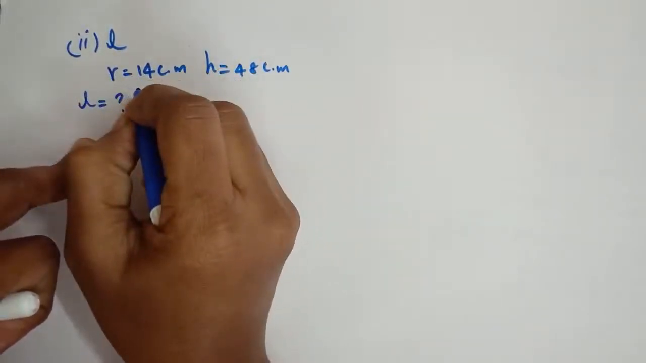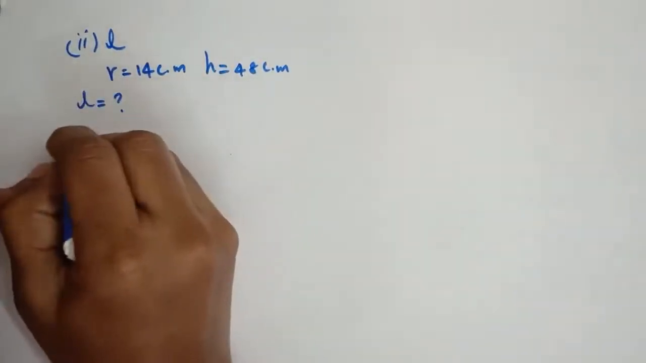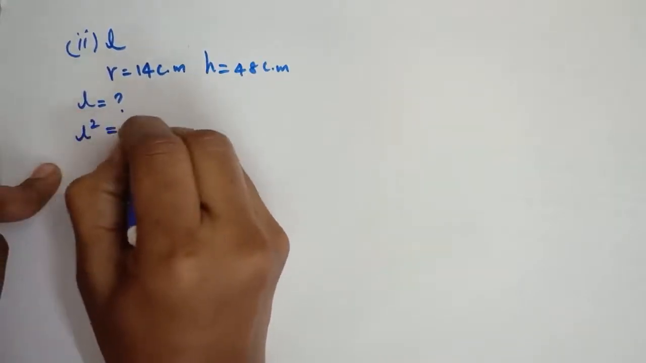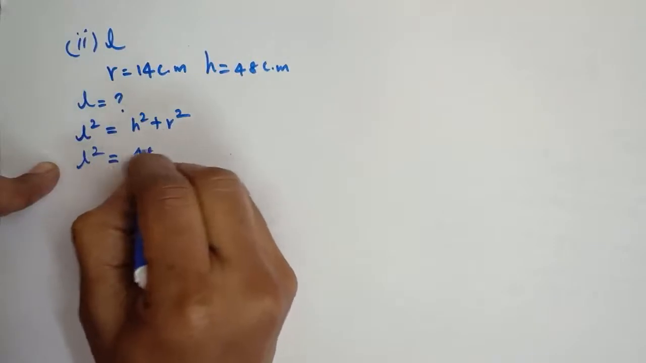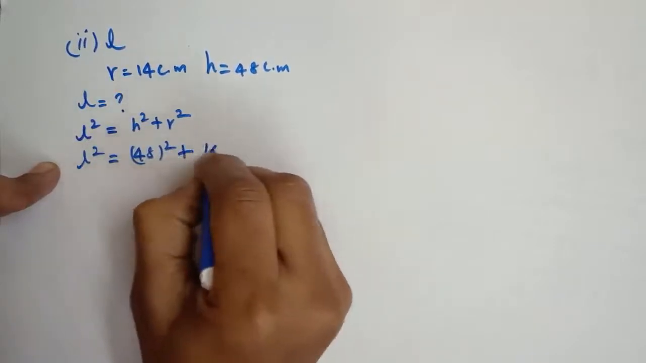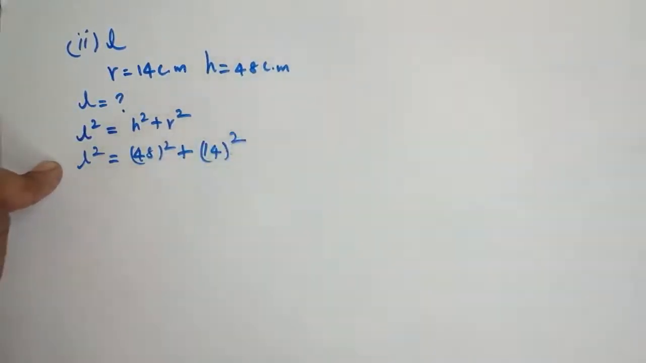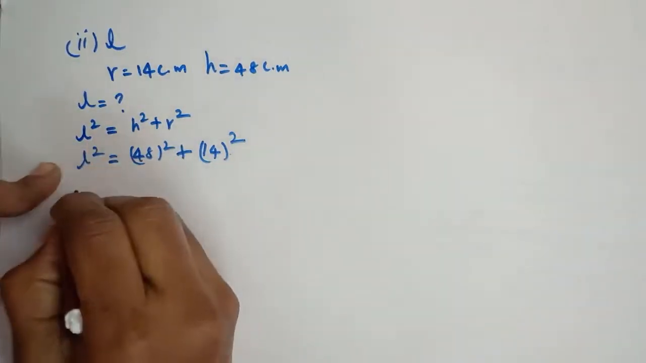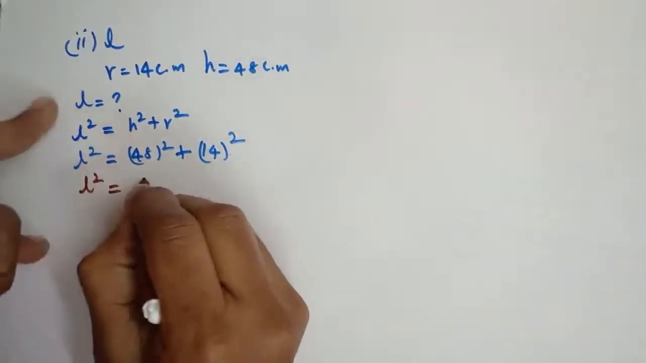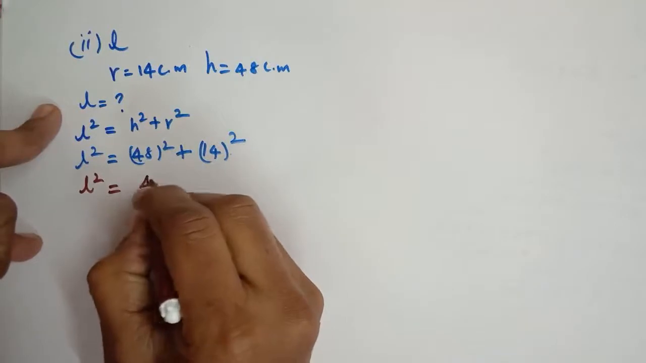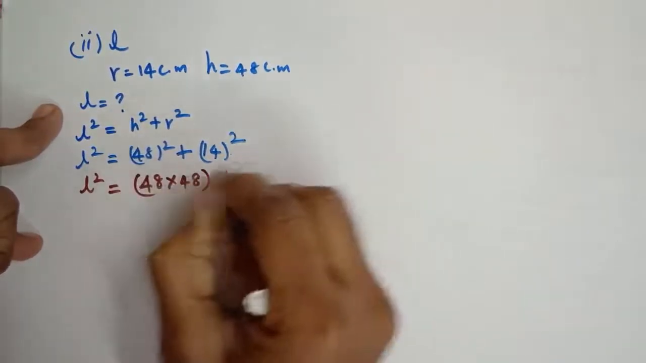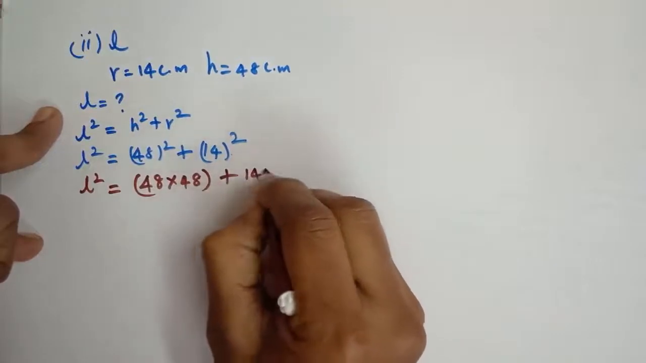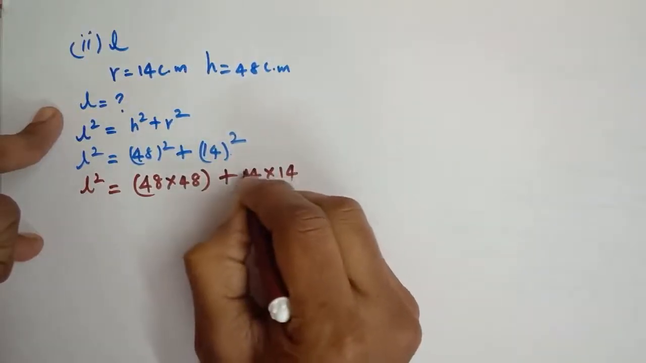Already I have taught you, using Pythagoras theorem we can write L squared equals h squared plus r squared. So L squared equals 48 squared plus 14 squared, okay students. Then L squared equals 48 into 48, and this is 14 into 14.